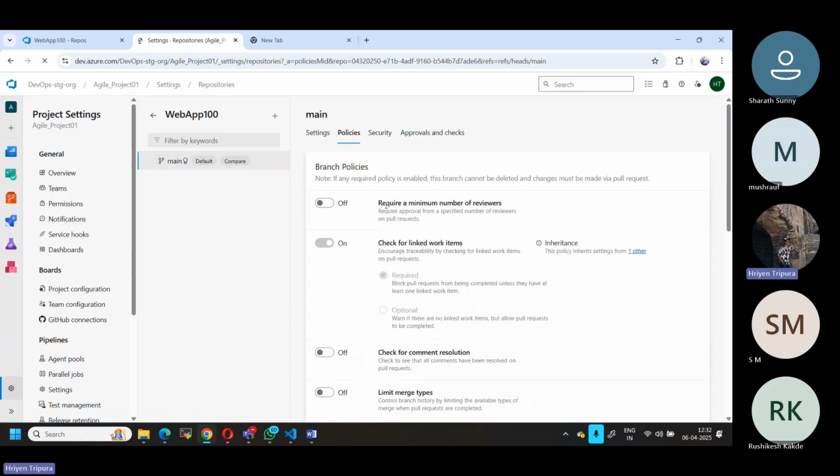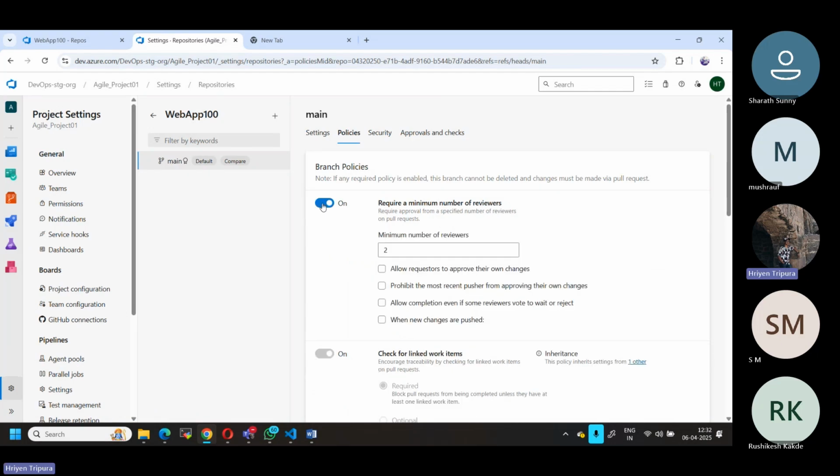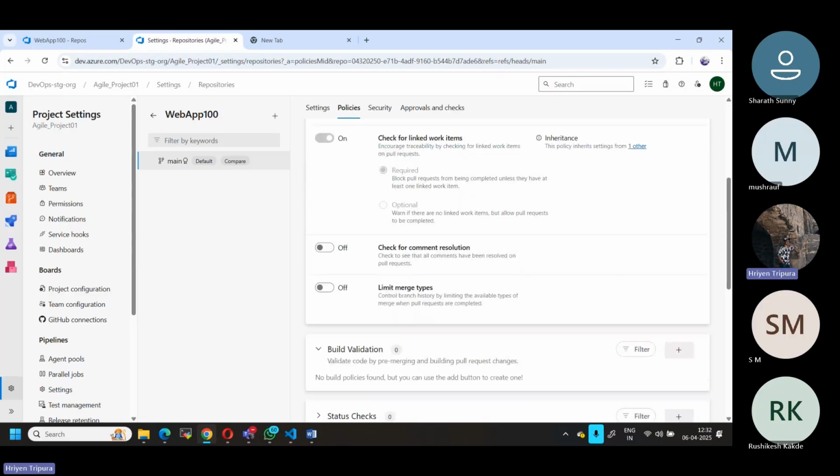Now it is asking for a required minimum number of reviewers. That means definitely before merging, somebody has to review your code in order to merge your code to your main branch, right? This is the reason. If somebody is not working, they have to review the code first. Then I select here. Then there are also other options.